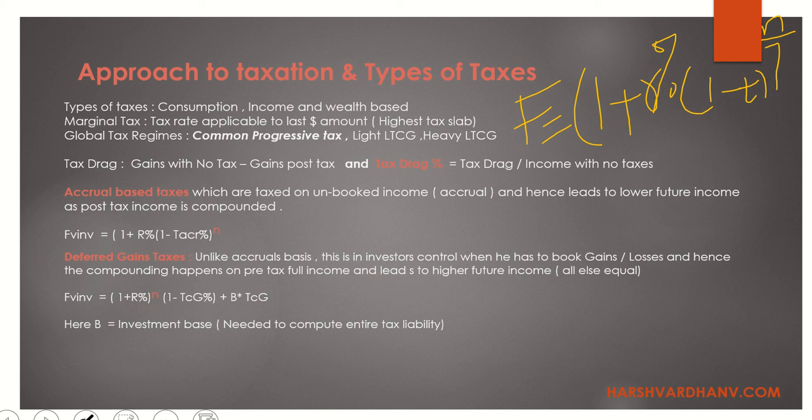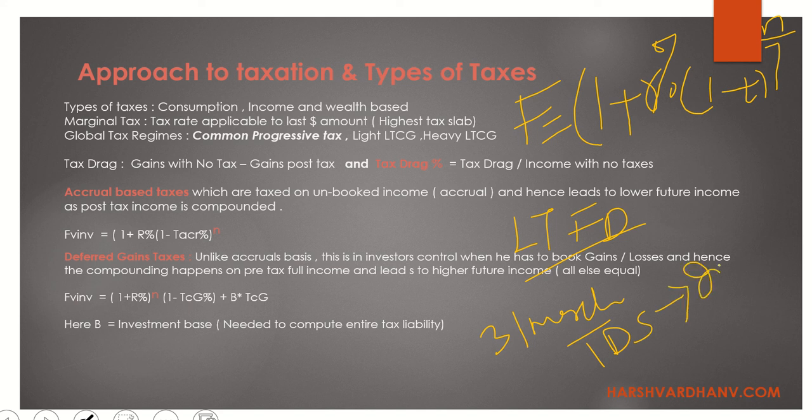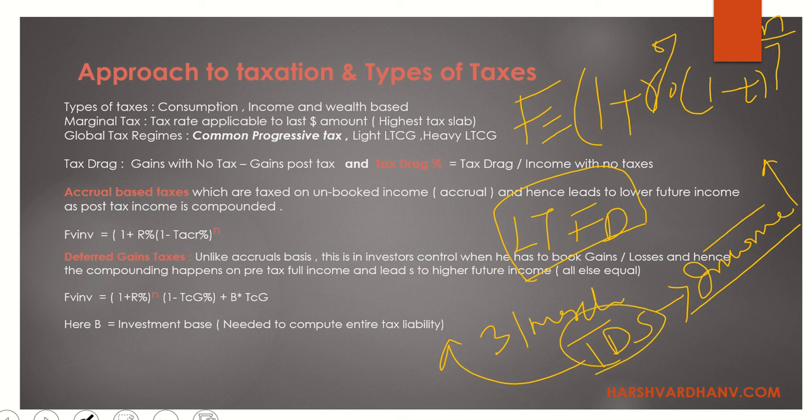So in India, if you invest in long term bank FDs, on 31st March of every year, the government will deduct the TDS from your income. Now you are not going to get this income because you are invested in a long term FD, so this income gets compounded into your principal. But the tax on the income is deducted on 31st of March every year.